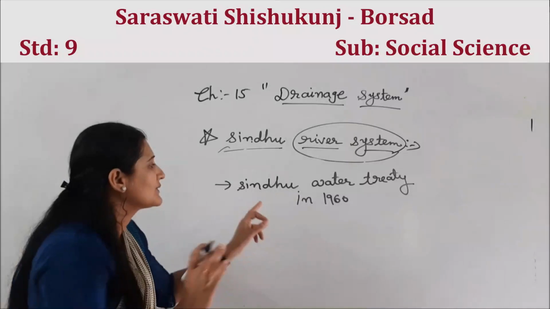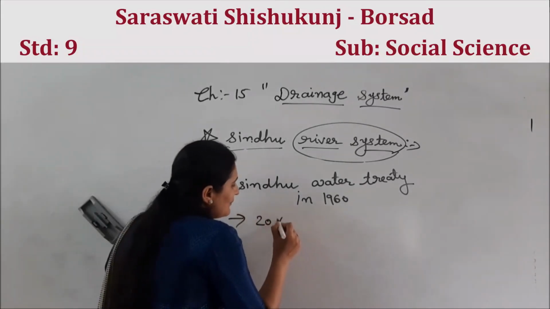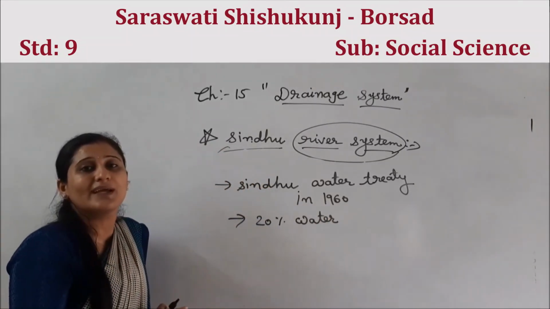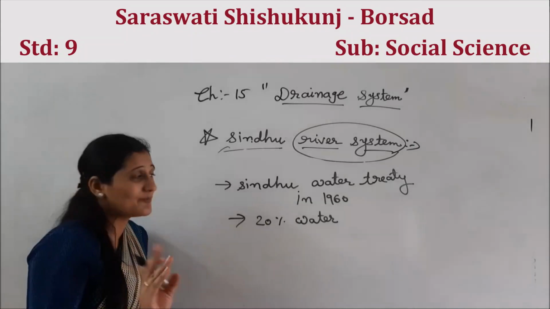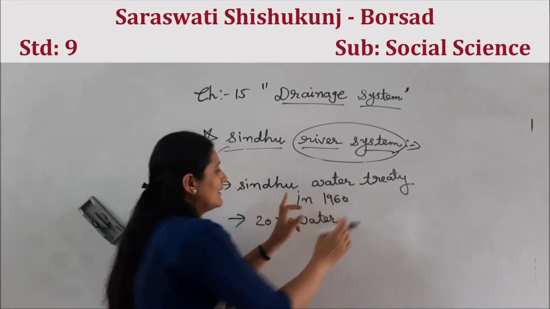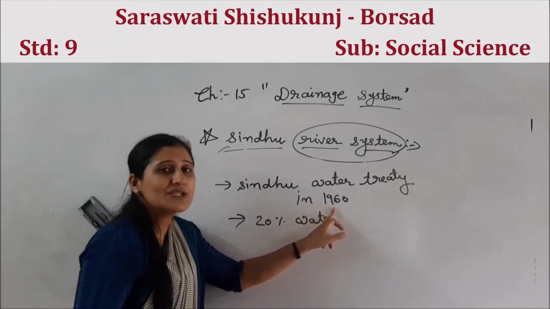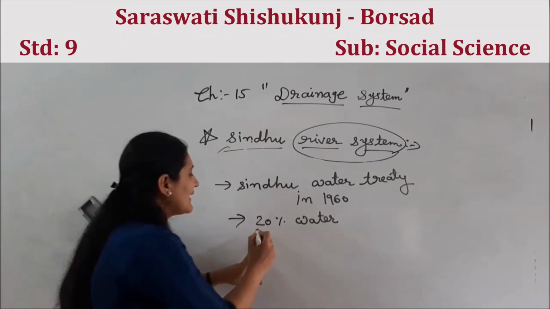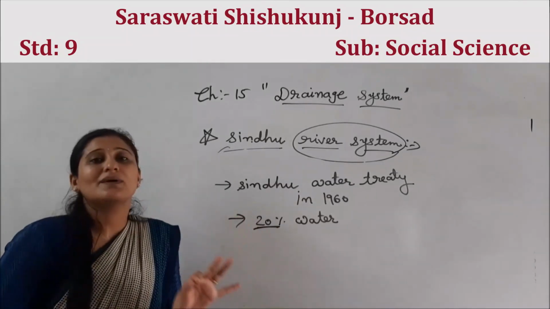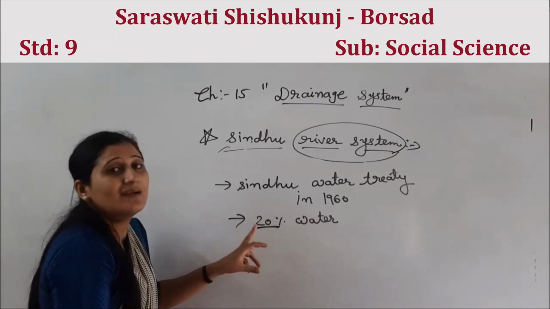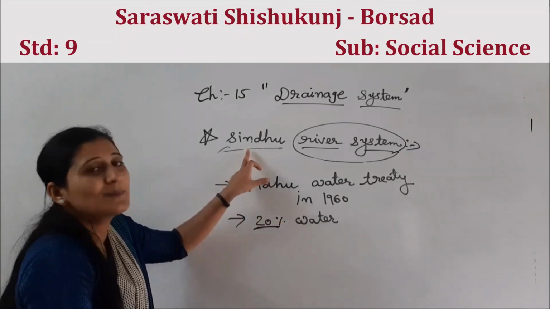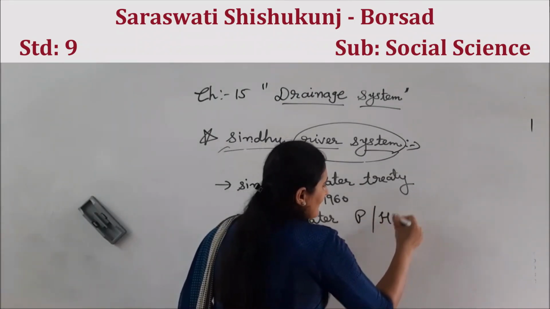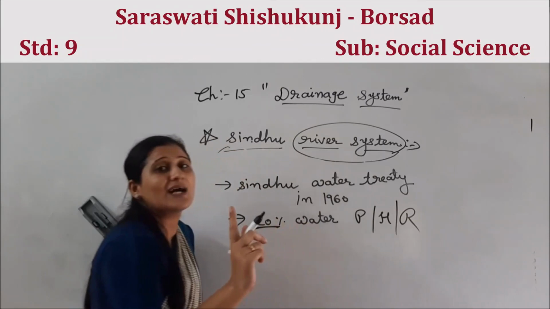So, only 20% of water we can use, meaning Indian people can use, not all. According to the Water Treaty of Sindhu River in 1960 by the Pakistan government and the Indian government, we can use only 20% of the water of Sindhu River, and only in Punjab, Haryana and Rajasthan, especially the south part.